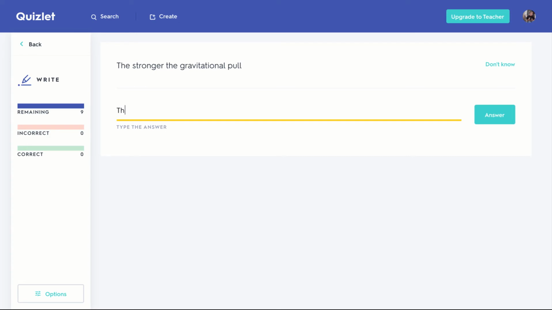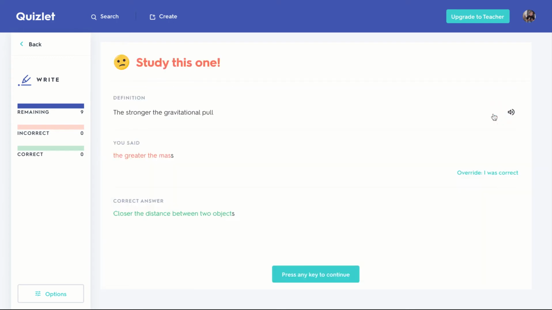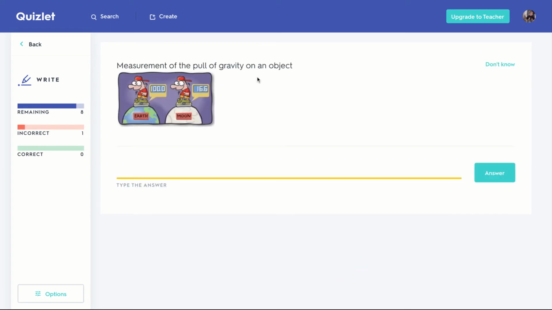I'm going to just go with the greater the mass. I said the greater the mass, and they wanted the closer the distance between the two objects. My answer's right, but see, it says I was wrong. Measure of the pull of gravity on an object, that's weight.